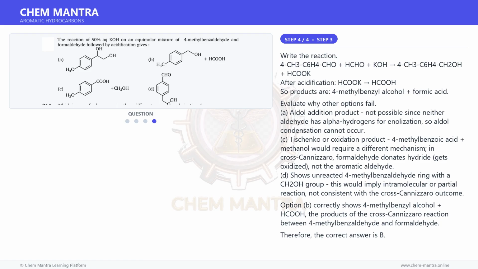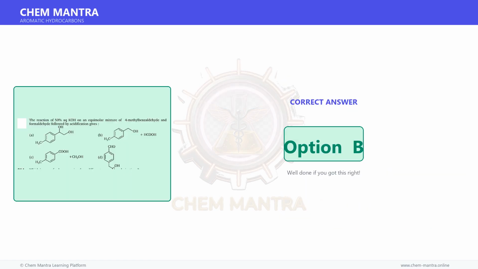D. Shows unreacted 4-methylbenzaldehyde ring with a CH2OH group. This would imply intramolecular or partial reaction, not consistent with the cross-Cannizzaro outcome. Option B correctly shows 4-methylbenzyl alcohol plus HCOOH, the products of the cross-Cannizzaro reaction between 4-methylbenzaldehyde and formaldehyde. Therefore, the correct answer is option B.